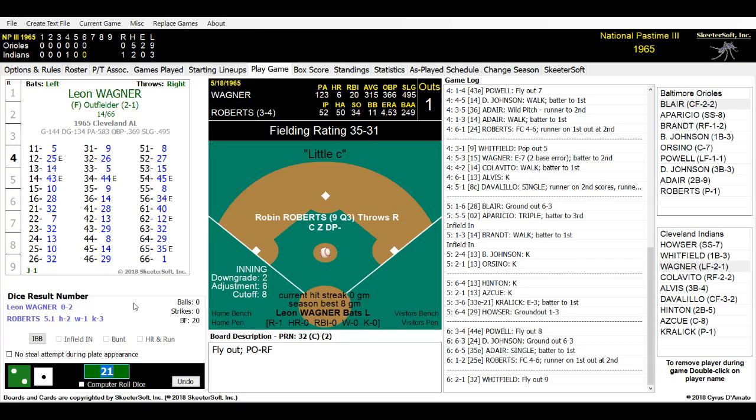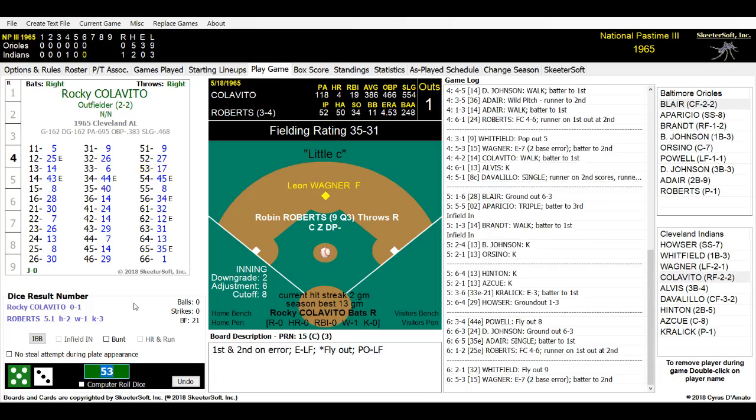Here's the pitch to Leon Wagner. Here's the pitch. It is a 53. And Leon Wagner hits out towards Powell. Powell's ready to come on in. And he drops the ball. Wagner's heading towards second base. That is the 2nd time Powell has gotten an error. Rather unusual in this game for that to happen twice. And Leon Wagner is on second base again. Same play, too. Okay. Happens.